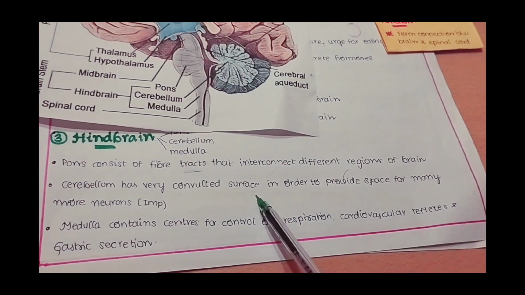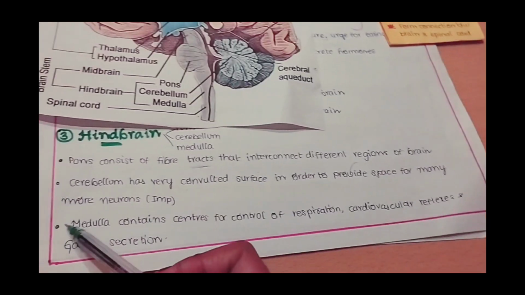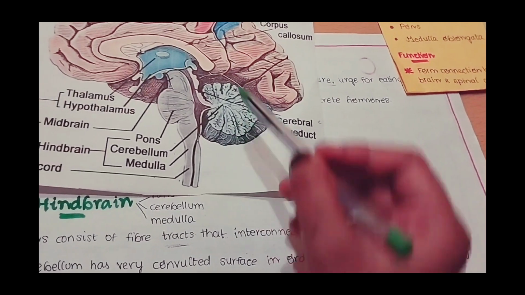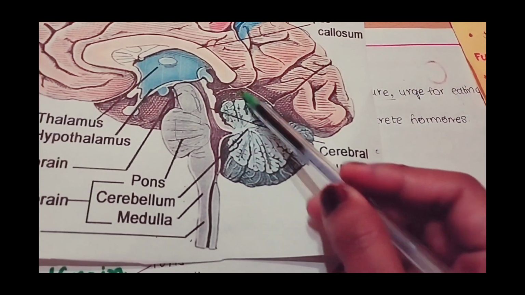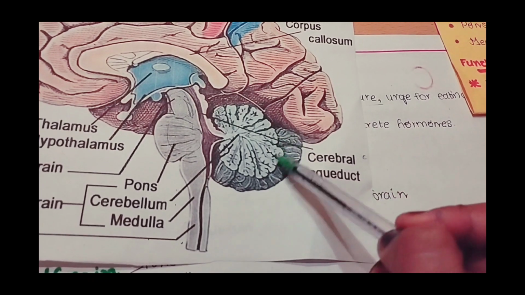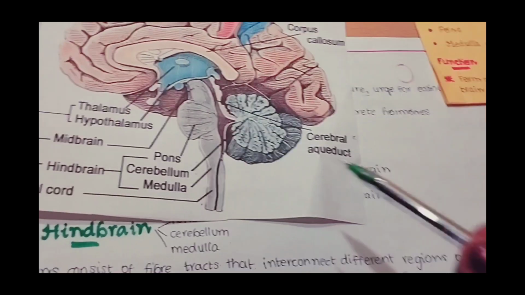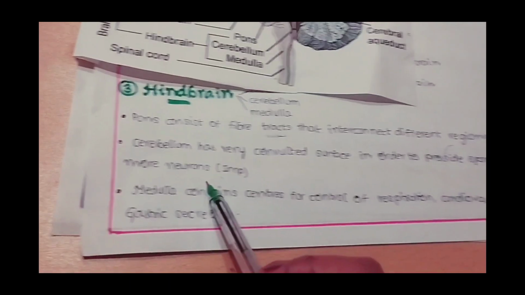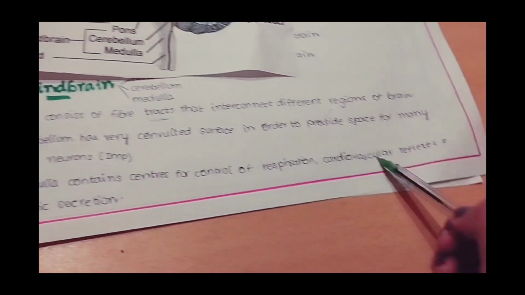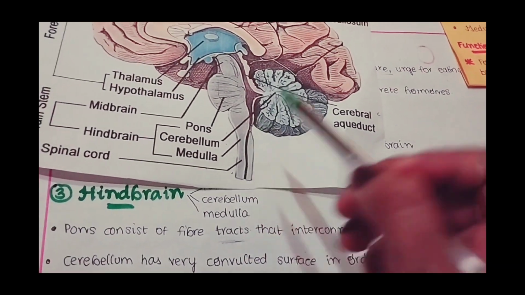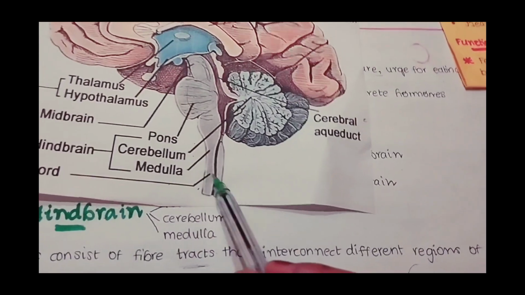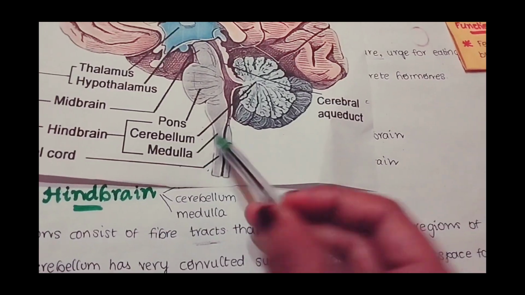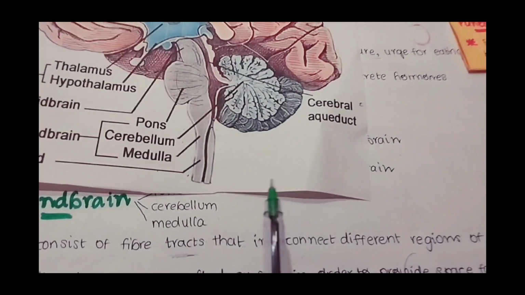Cerebellum has very convoluted surface in order to provide space for many more neurons. This is a cerebellum. See, in this diagram we can look, it has much more convoluted surface because it has more surface area for many more neurons. Medulla contains center for control of respiration, cardiovascular reflexes and gastric secretions. This is the medulla. It is mainly concerned with involuntary actions of the body, and it is connected to spinal cord.